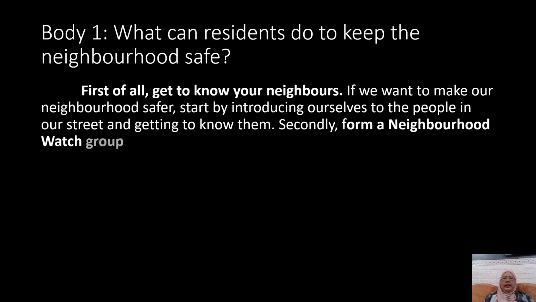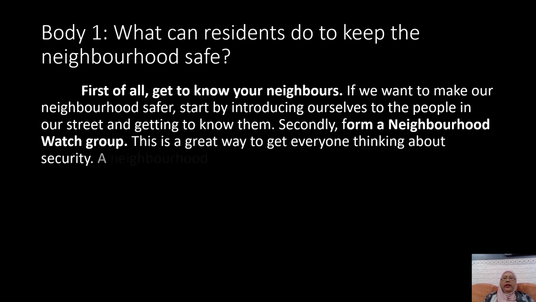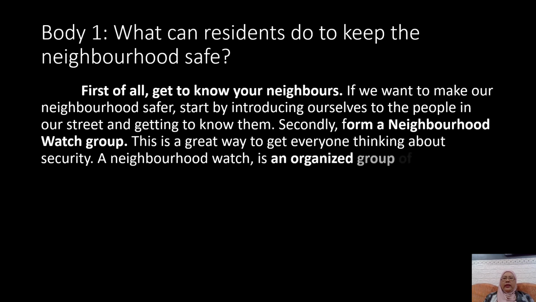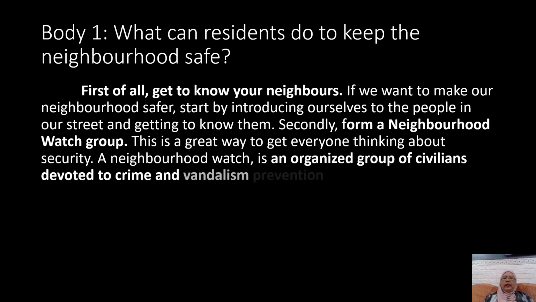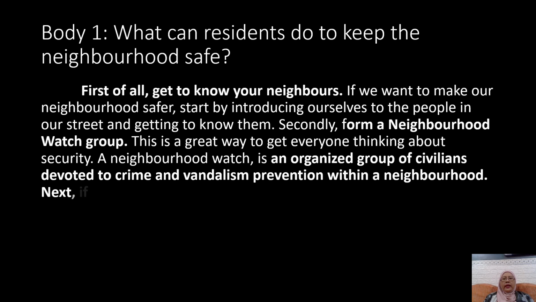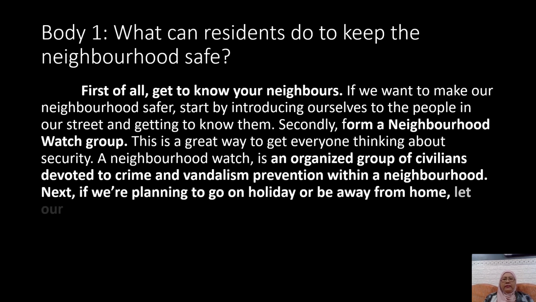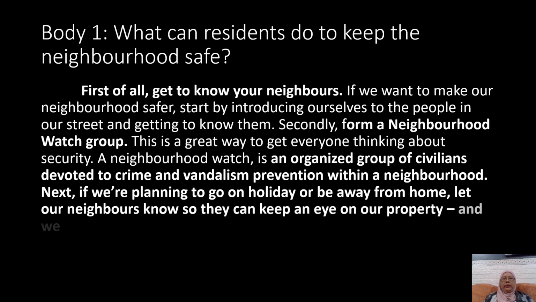to know them. Secondly, form a neighborhood watch group. This is a great way to get everyone thinking about security. A neighborhood watch is an organized group of civilians devoted to crime and vandalism prevention within a neighborhood. Next, if we're planning to go on holiday or be away from home, let our neighbors know so they can keep an eye on our property and we can do the same for them.